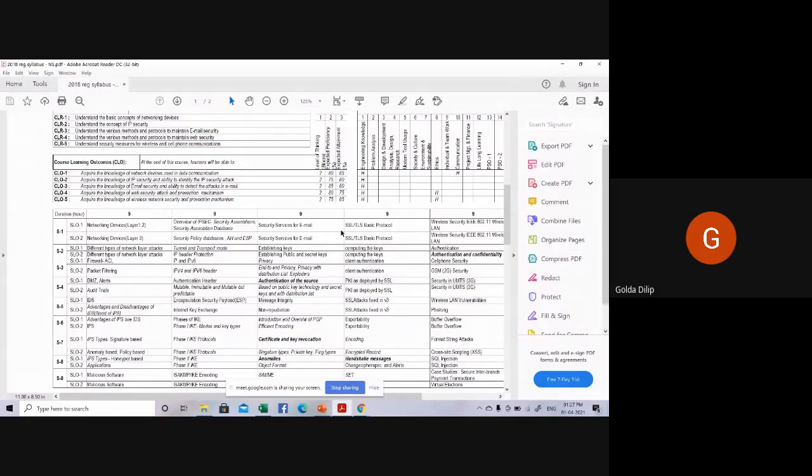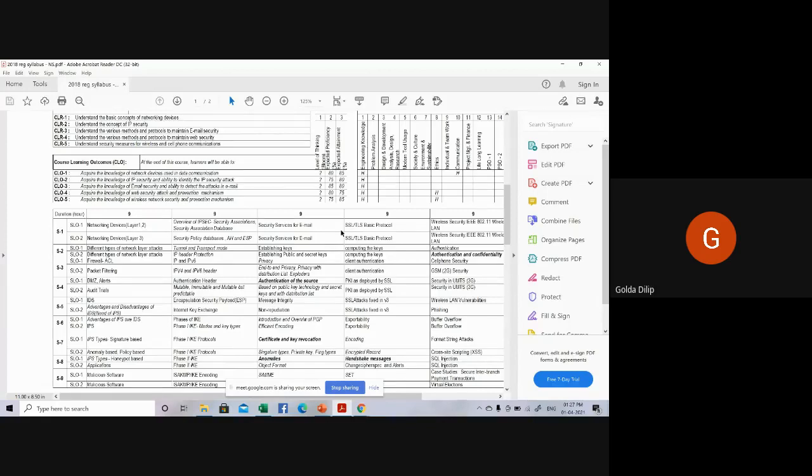Another aspect of web security we had already discussed. That was IP security, which we discussed in brief in the second unit. That was one aspect of web security.